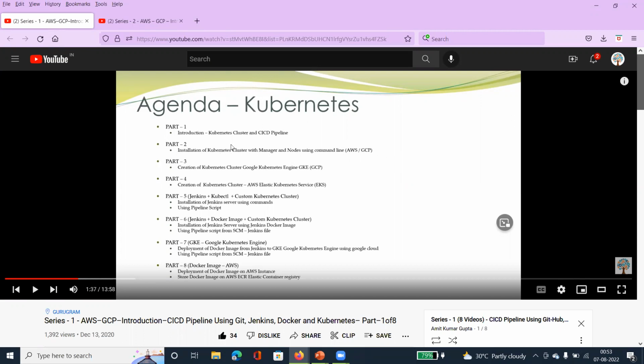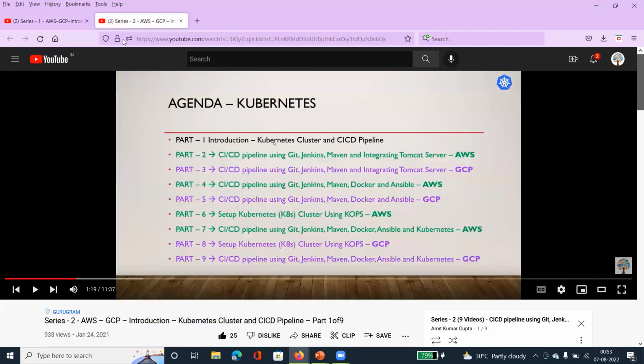This is the first type of creating the cluster, and the second type is that we can use the managed services directly, GKE in GCP and EKS in AWS. I've already covered that. This is the second type, you can say. And the third type I've covered in series 2, part 6: setup of a Kubernetes cluster using KOPS in AWS. And the same thing, I've covered a Kubernetes cluster using KOPS in GCP. That is in series 2. I've already covered those things.